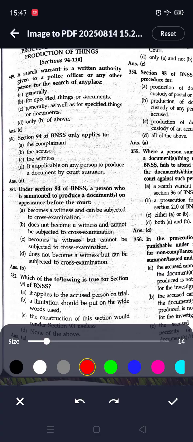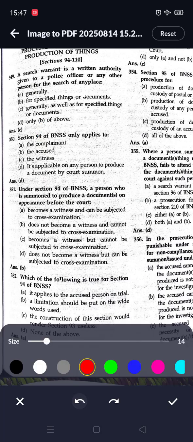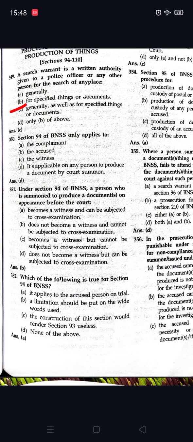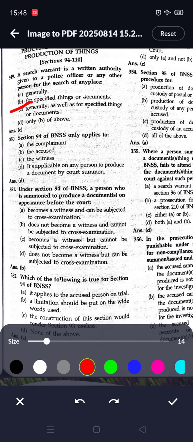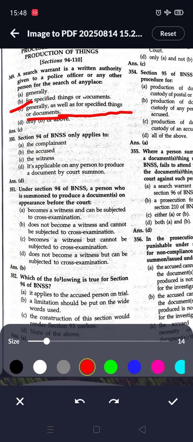Let's go to the next part. So next question is, a search warrant is written authority given to a police officer or any other person for search of any place, generally as well as for specified things or documents.